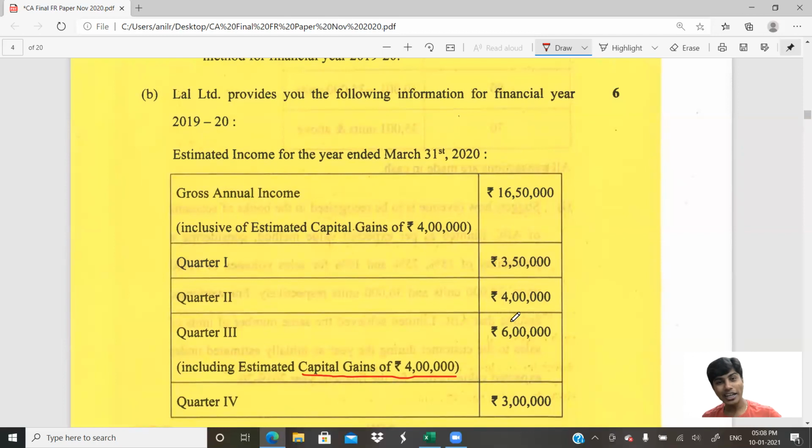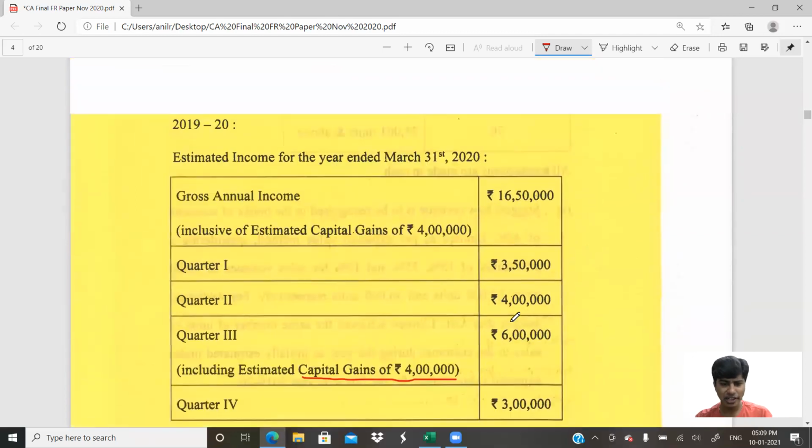You can't do that. According to Ind AS 34, interim financial reporting, you would have to estimate the total profits to be earned and the applicable tax rate based on the tax structure. You would have to find the equated annual tax rate: total tax divided by total taxable profit, with total tax in the numerator and total profit in the denominator. You will identify the percentage, that is the equated tax rate. That percentage will be applied to each quarter's income to find the tax amount proportionately applicable to each of the quarters. That's how we're supposed to do this. Don't really worry, it's a very easy one. I'll show you how it is done.